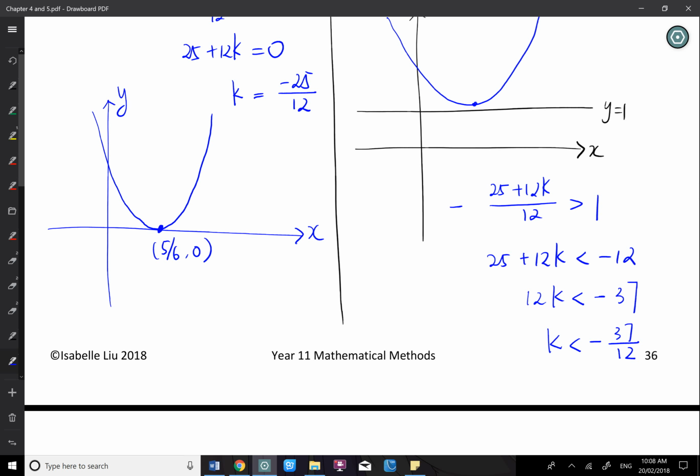Do you have any questions you want to ask for that one? That's a really good and really important question. We need to know exactly what we're doing here. We need to complete the square because we want to find the turning point. When you're trying to complete the square, there are a lot of traps you need to pay attention to. After we find that, we are going to talk about the minimum value for the whole graph. If we make the minimum value above one level, then all the rest of the points will be satisfied as well.